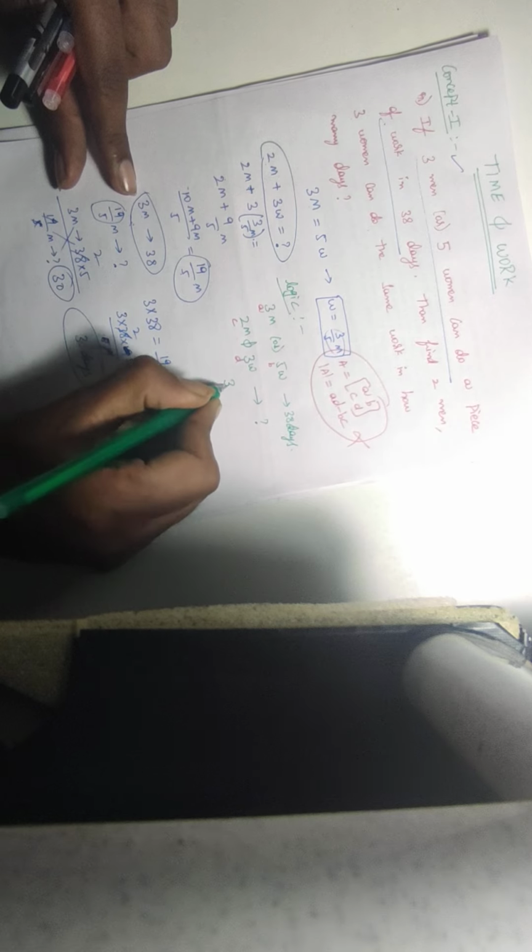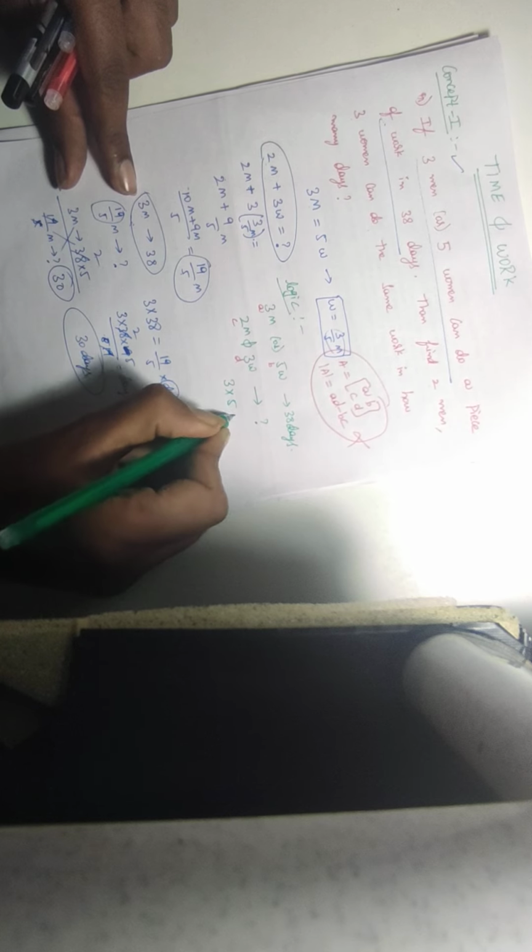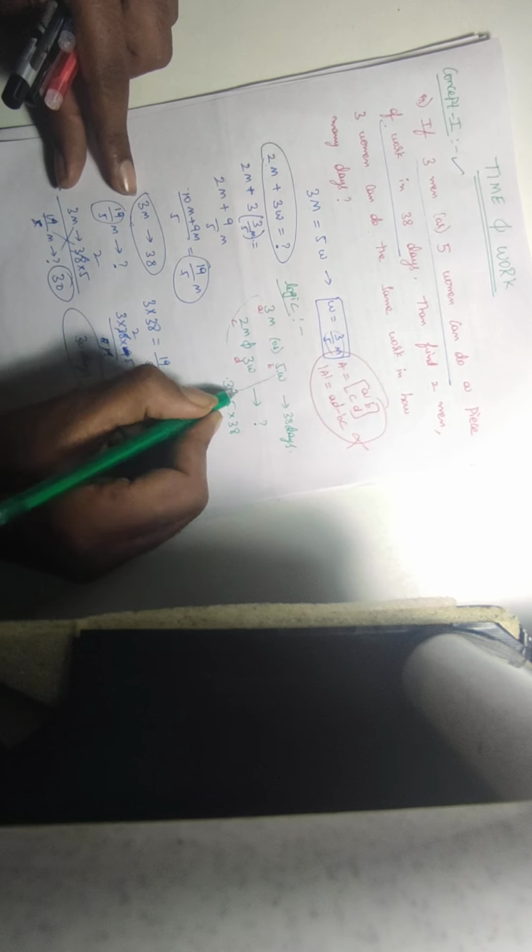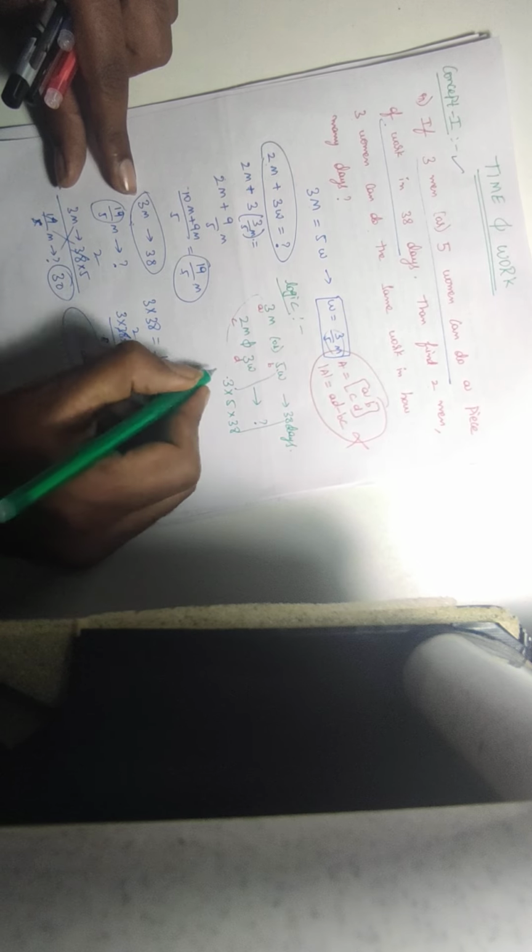Just think of it as a row matrix, but take this formula. Here the logic is 3 into 5 into 38, divided by AD plus BC.